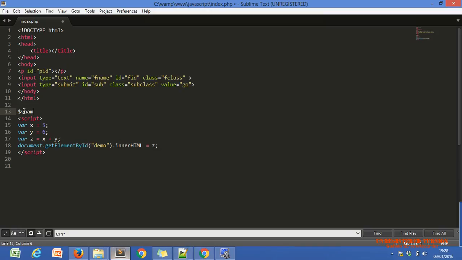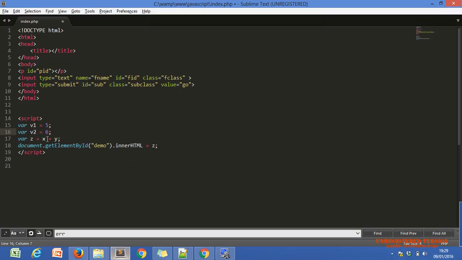But in JavaScript, we first have to use this keyword. This is a predefined inbuilt keyword, var, and after var, a space and any variable name. You can use any name. V1 means variable. We just assign 5 into V1, and in V2 we assign 6.